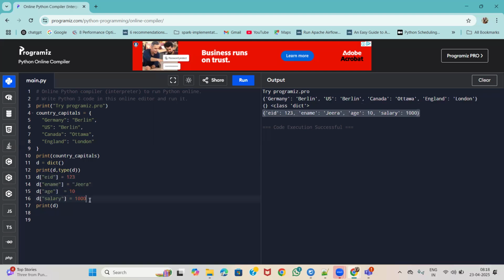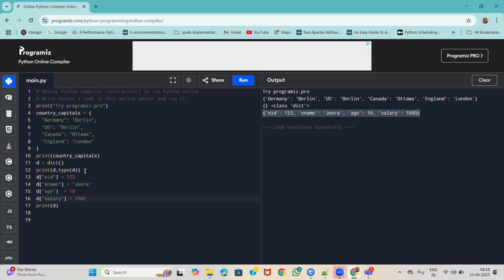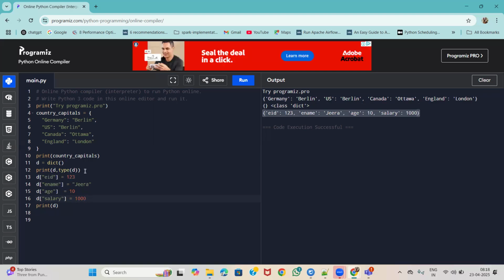So this is how we can insert or add elements into the dictionary. Now if you want to access the elements, it is the same again. Whatever associated key we have, the associated value we can access through the key.